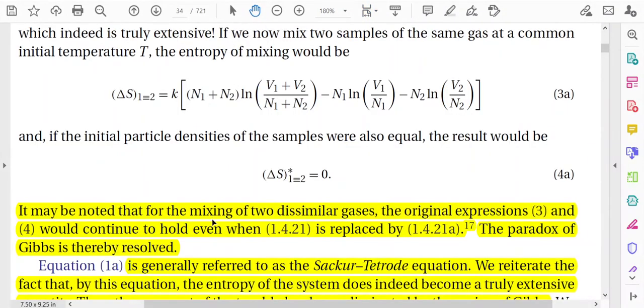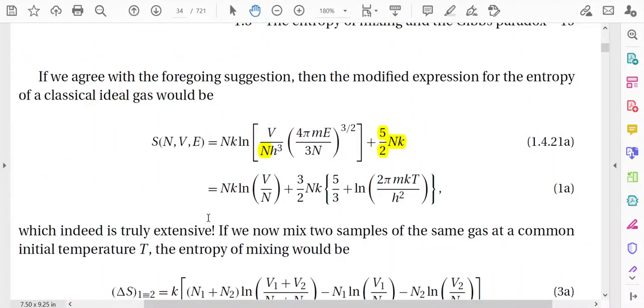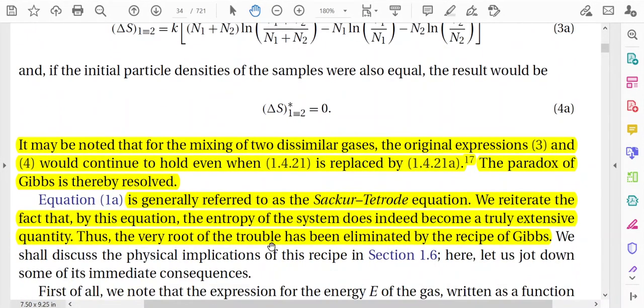So the point is that we have revised this expression of the entropy. You see it very carefully. This one is the revised expression of the entropy. So how have we removed the Gibbs paradox? We have revised the expression of the entropy. This is the revised expression, and this revised expression is generally referred to as the Sackur-Tetrode equation.